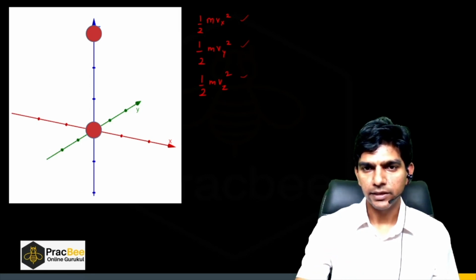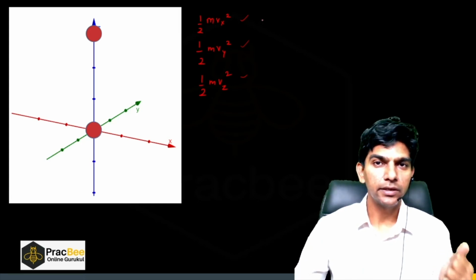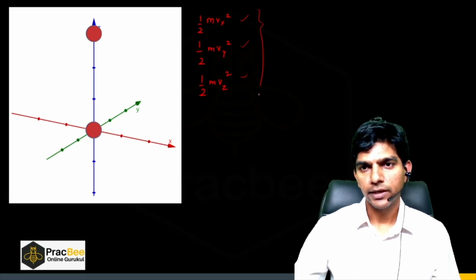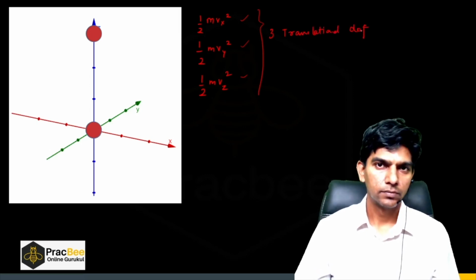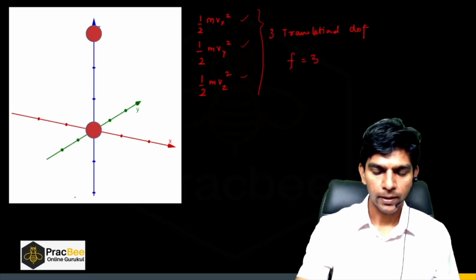Now let us take a case. We can say the monatomic molecule has 3 translational degrees of freedom, and degree of freedom is denoted with the letter f. So f is 3 in the case of a monatomic molecule.